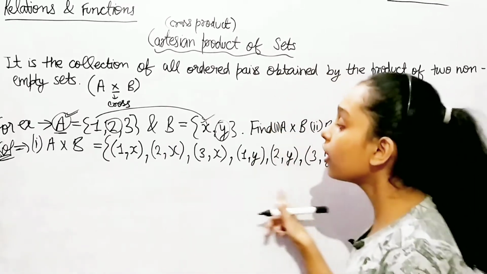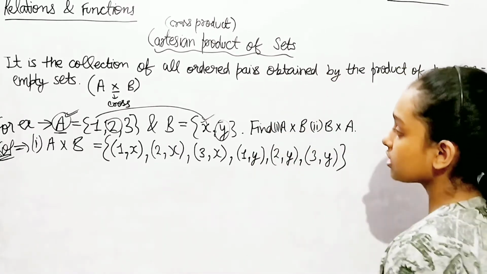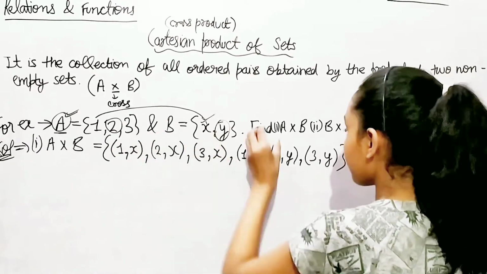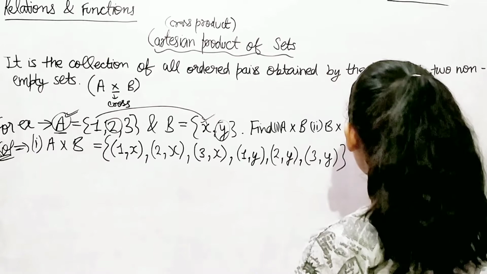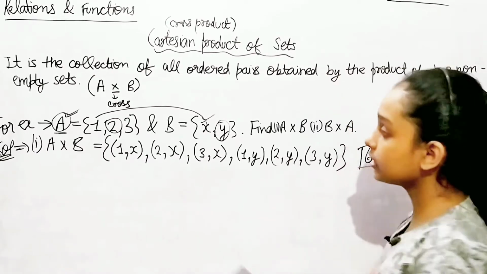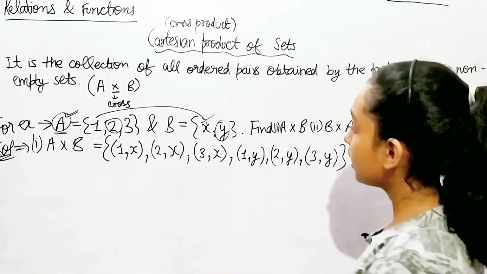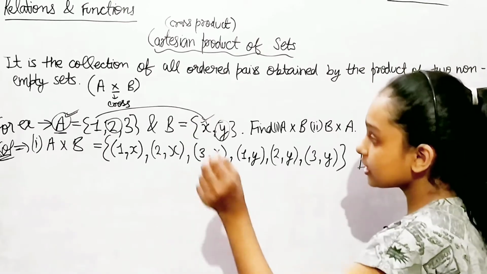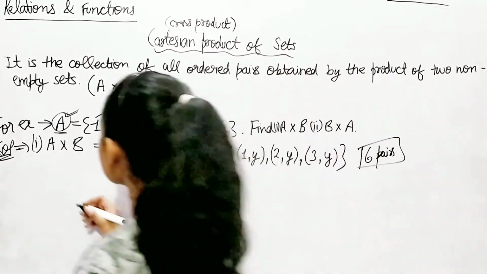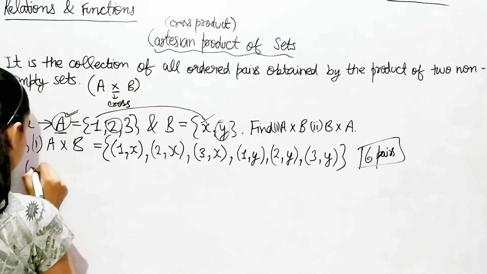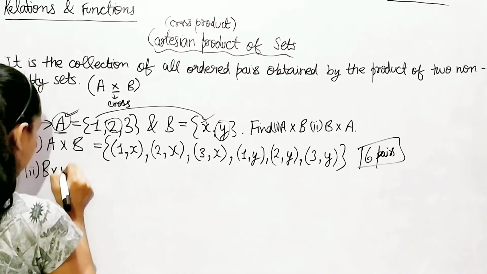Okay, is it clear? How many pairs can we see? We can see 1, 2, 3, 4, 5, 6. 6 pairs, isn't it? 6 pairs in A cross B. Let me just write the second part also, which is B cross A.